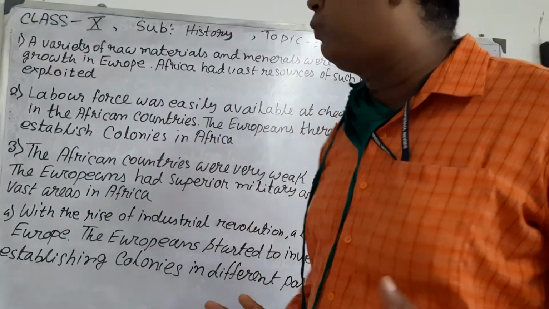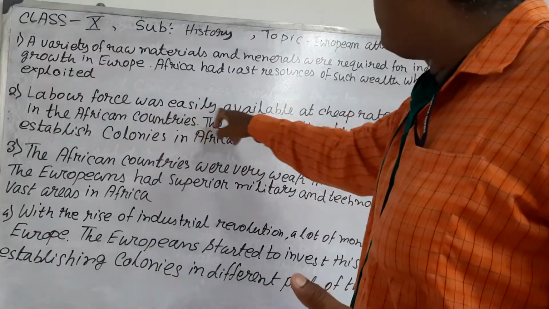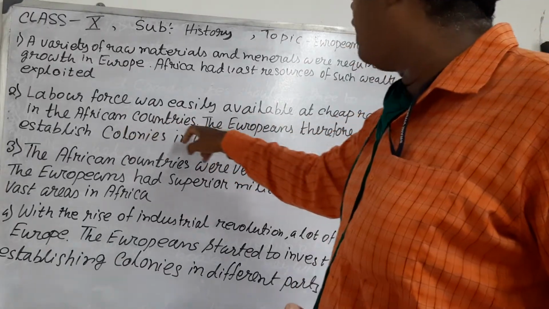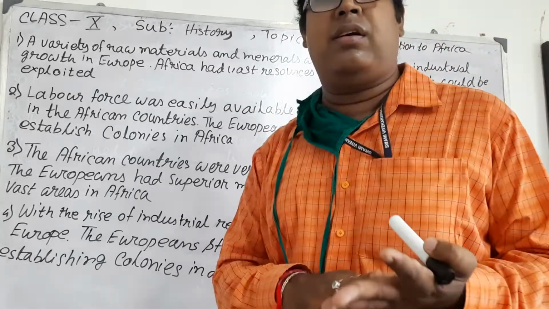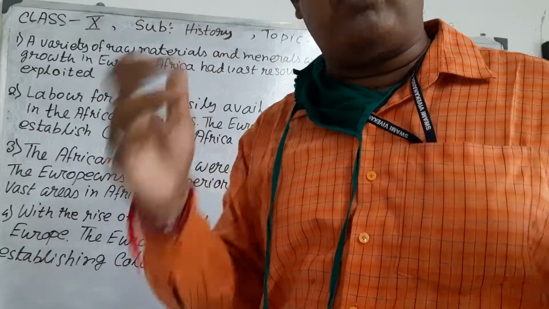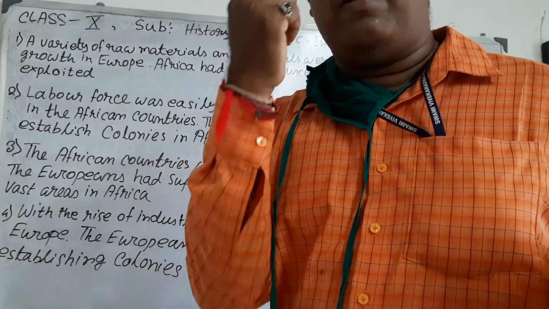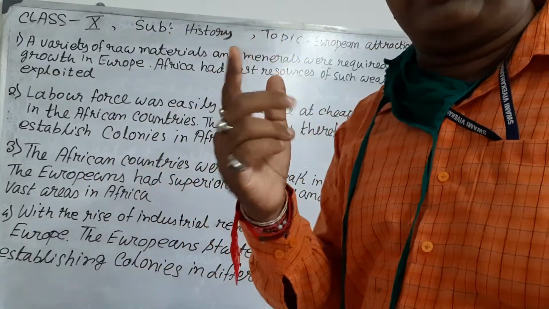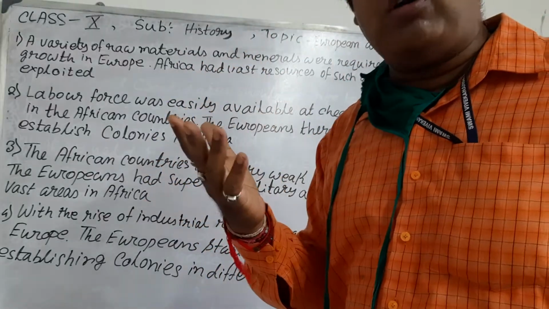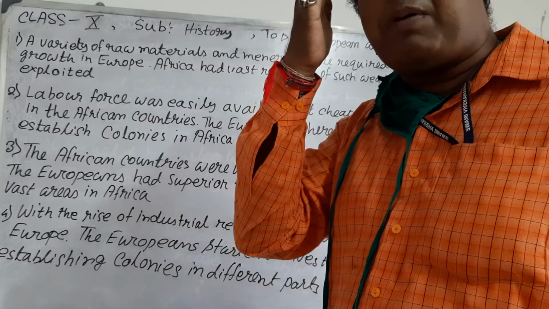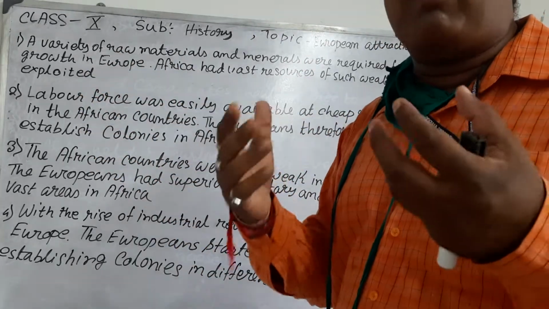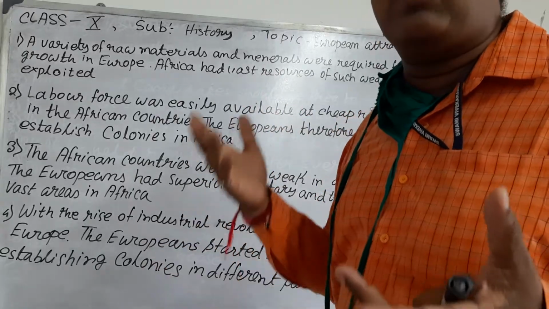Come to the second important point: labor was easily available at a cheap rate and in large numbers in African countries. All of you know that labor is very important for production, an economic term. Europeans brought African people to Europe like slaves.